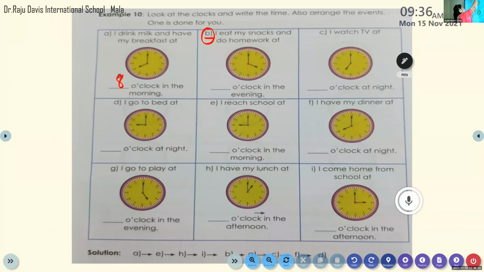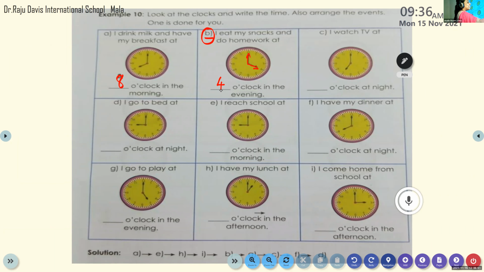So here you can see the hour hand is facing the number 4. The hour hand is on 4 and the minute hand is on 12. So the time is 4 o'clock. Okay, 4 o'clock. Very good. Please write it, everyone.